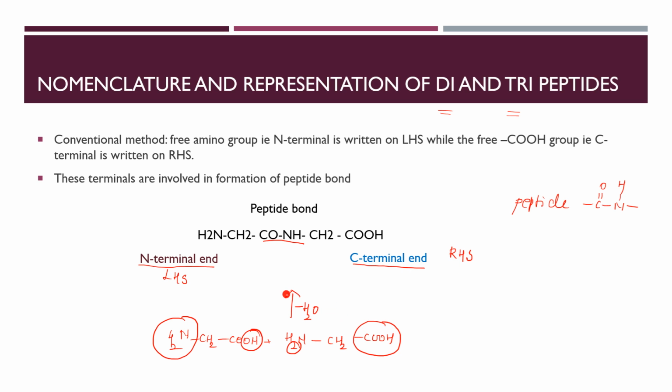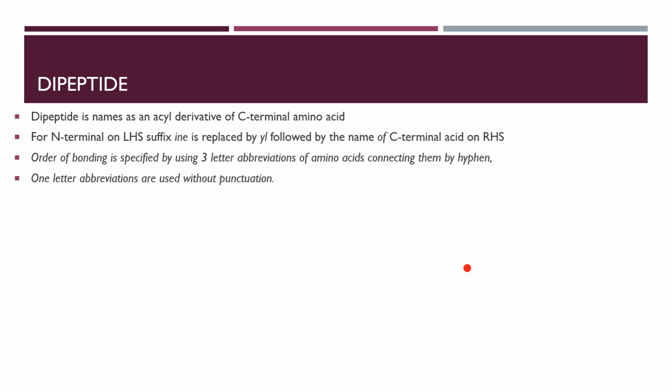Is that clear to you? How do we write a peptide bond? The peptide bond is at the center, the N-terminal part we write on the left hand side, and the C-terminal part having the COOH group we write on the right hand side. Why do we need to do this? This is needed for nomenclature. Are you getting this?